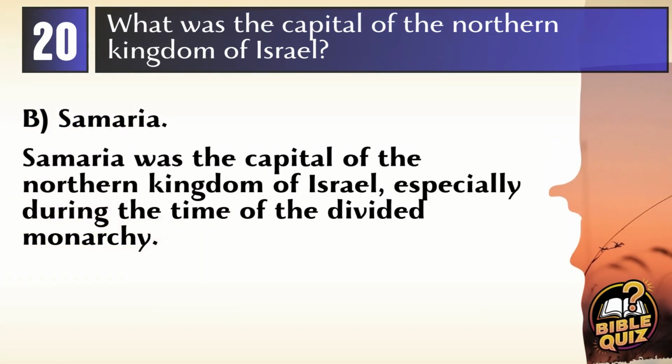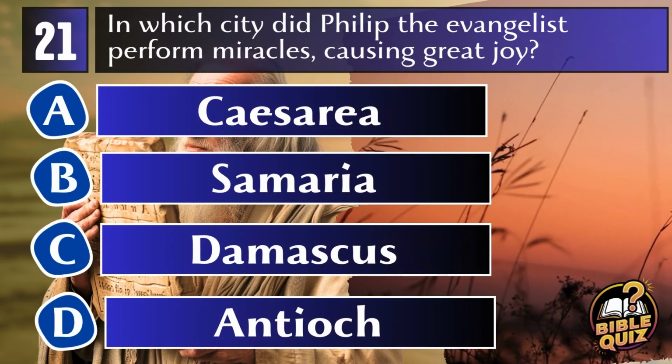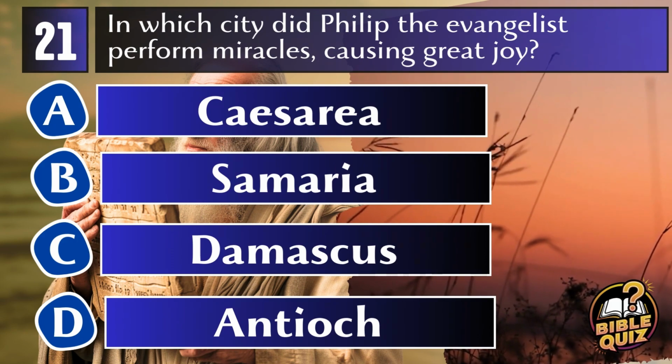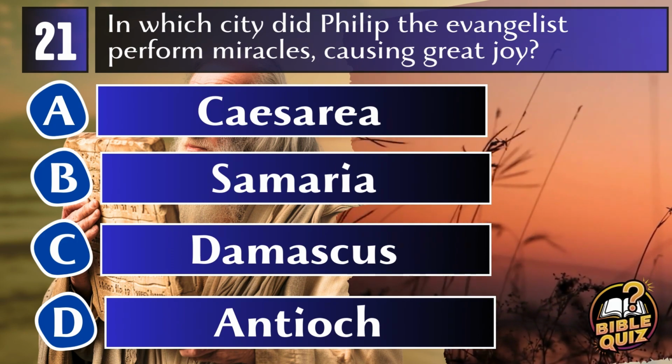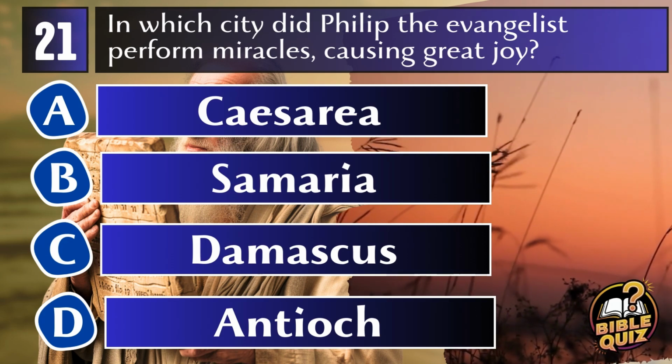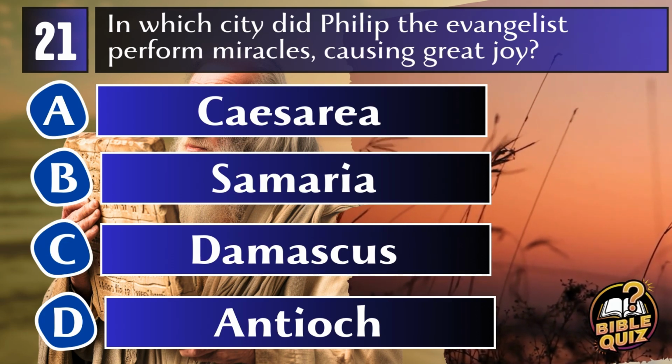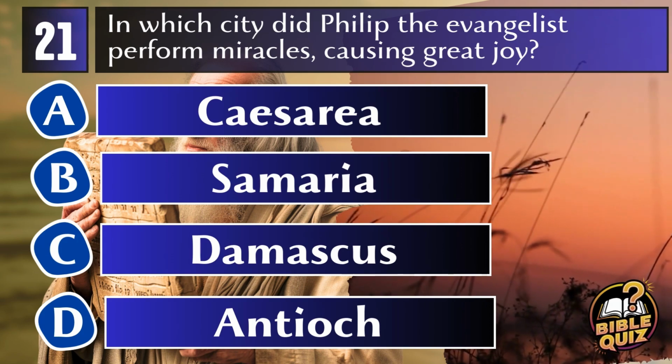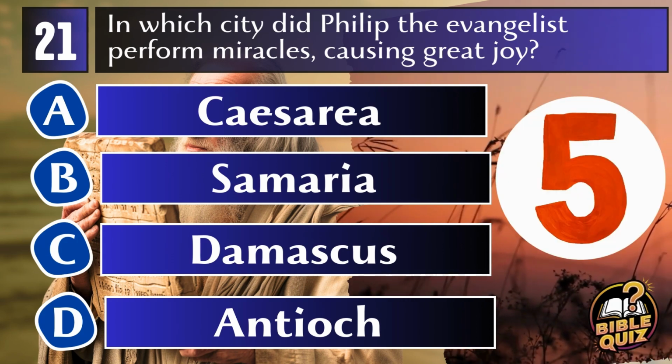Answer B. Samaria. Samaria was the capital of the northern kingdom of Israel, especially during the period of the divided monarchy after Solomon's reign. Question 21. In which city did Philip the evangelist perform miracles, causing great joy? A. Caesarea. B. Samaria. C. Damascus. D. Antioch.